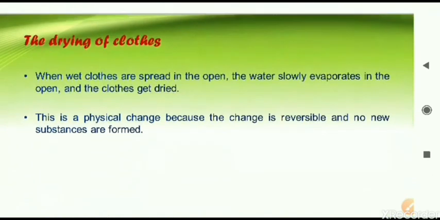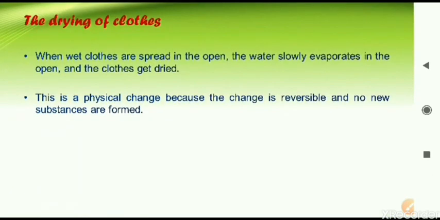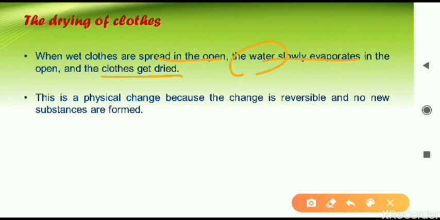The last one, as I already told, is drying of clothes. This is an example of physical change. Wet clothes we can spread out in the open, and the water in those clothes will evaporate and the clothes will get dried. Now this process is reversible and nothing new is forming. That is why drying of cloth is also an example of physical change.